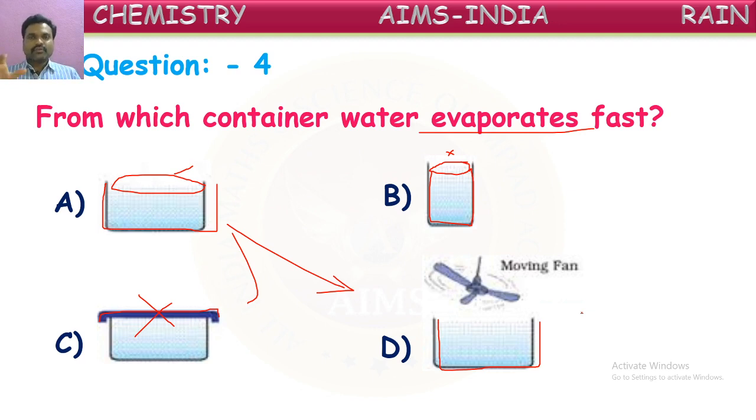So, in addition to the widened bowl, they kept a fan also on this bowl. So, what happens now? Water will be evaporated very fast from the fourth bowl shown here. So, water quickly evaporates from the fourth one only. Okay, children. Next.